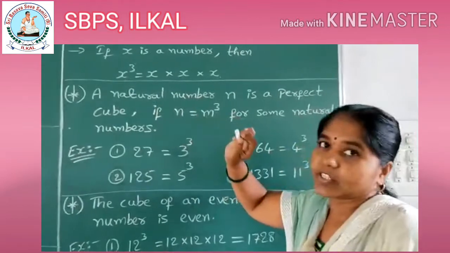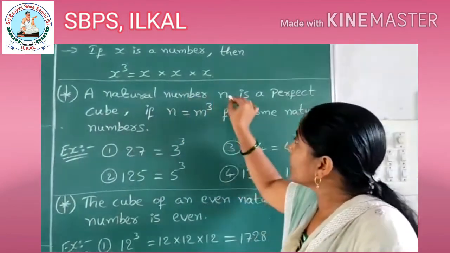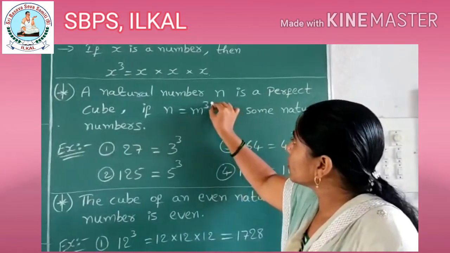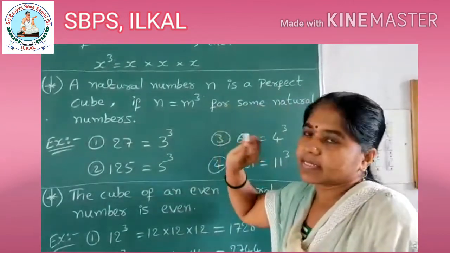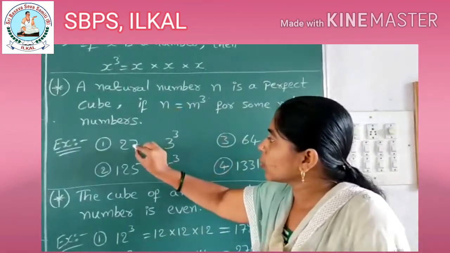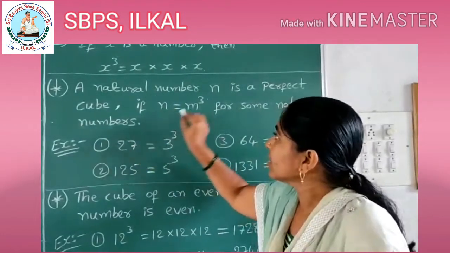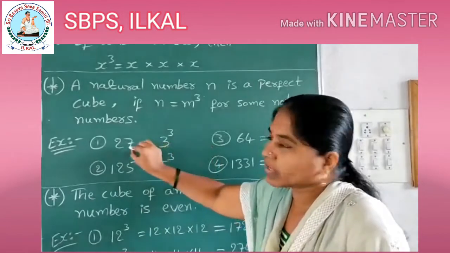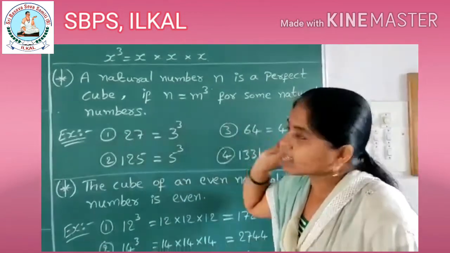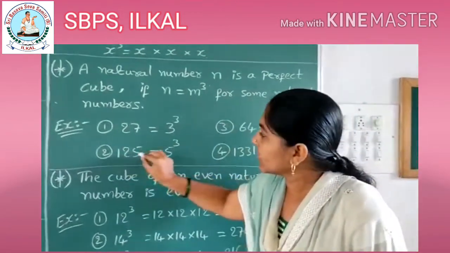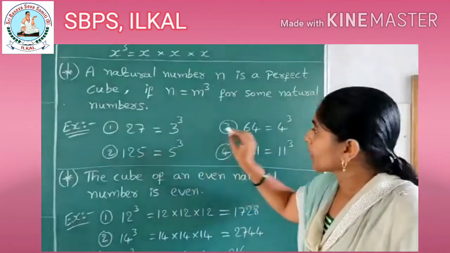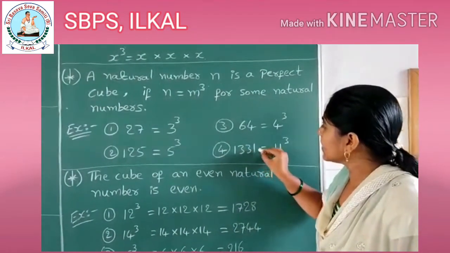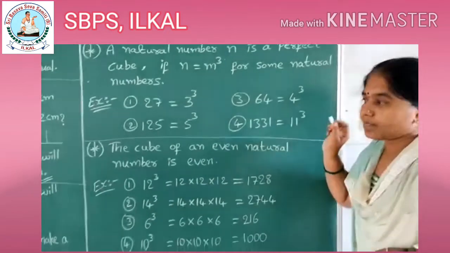Next is the definition of a cube. A natural number n is a perfect cube if n is equal to m cube for some natural number m. For example, if I consider n equal to 27, m cube means 3 cube, because 3 into 3 into 3 gives 27. We will write it as 3 cube. 125 is equal to 5 cube. 64 is equal to 4 cube. 1331 is equal to 11 cube.